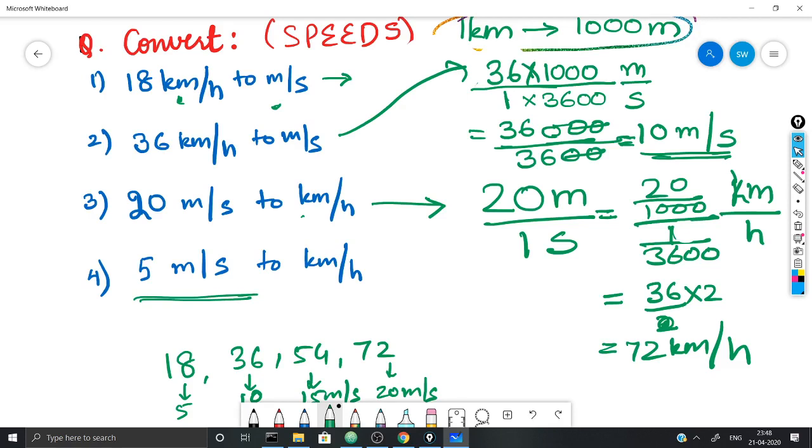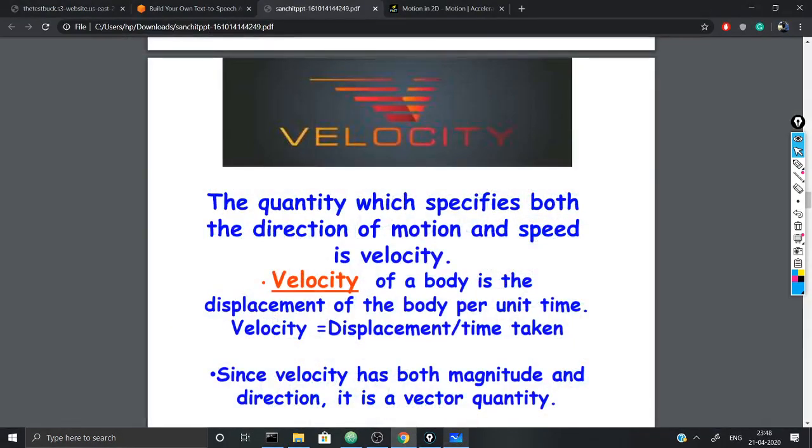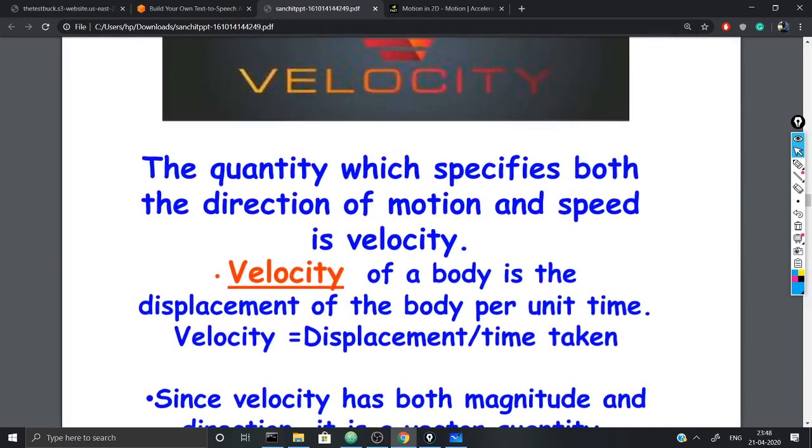So this was something very important, and many a time you all neglect this part of physics. Conversions you should practice a lot. There is a lot of time, so you should convert many quantities. And the last topic, which I think you cannot digest more than this. So the last topic which I am going to take up is velocity. Students, it's just a small addition in the speed.